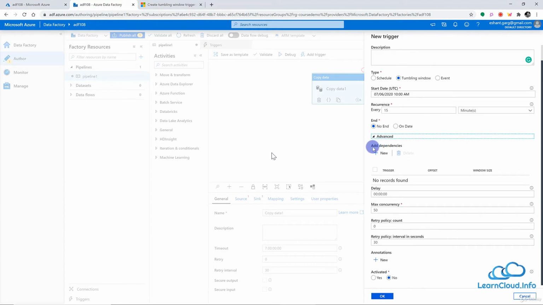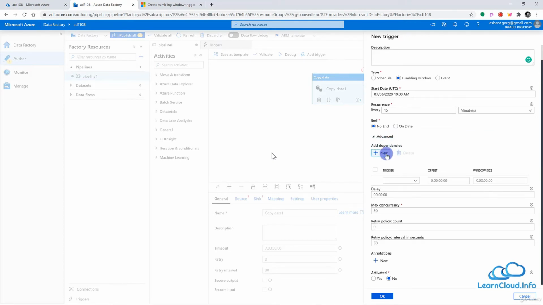So for example, let's go one by one to all the settings under the advanced. You can see we can add the dependency here. That means we can make one trigger depend on another trigger. For example, trigger B may depend on trigger A. So what does that mean?